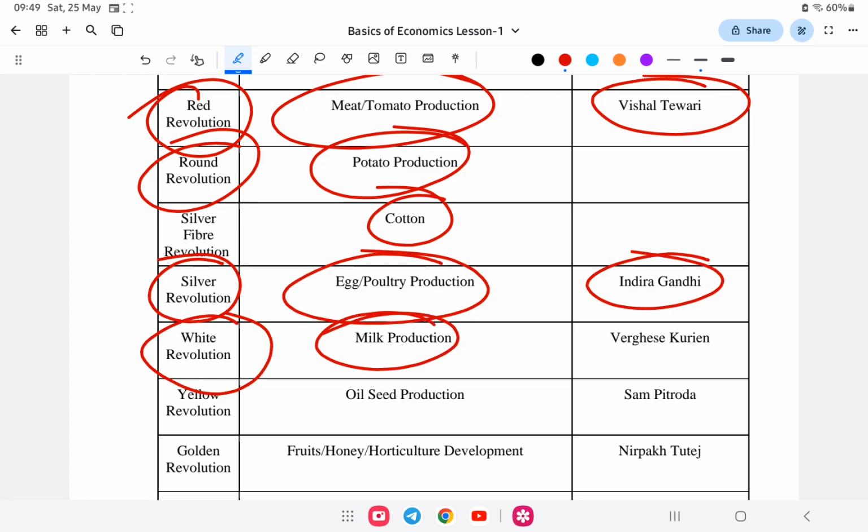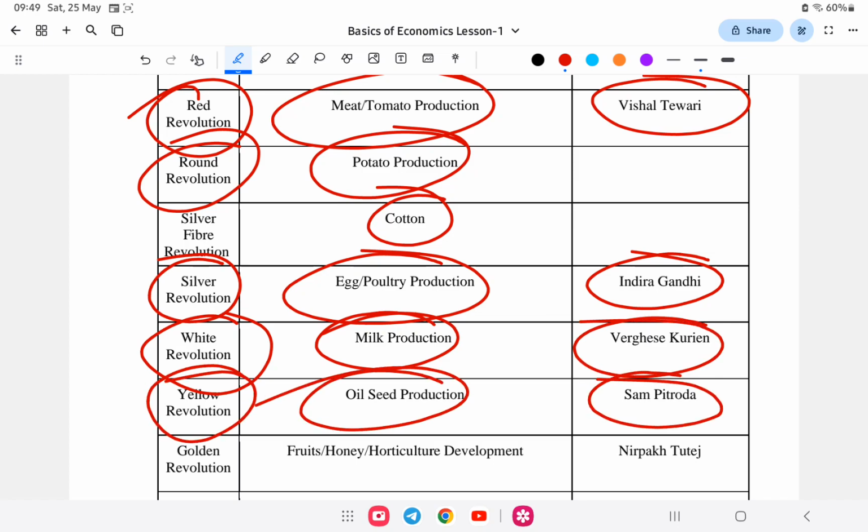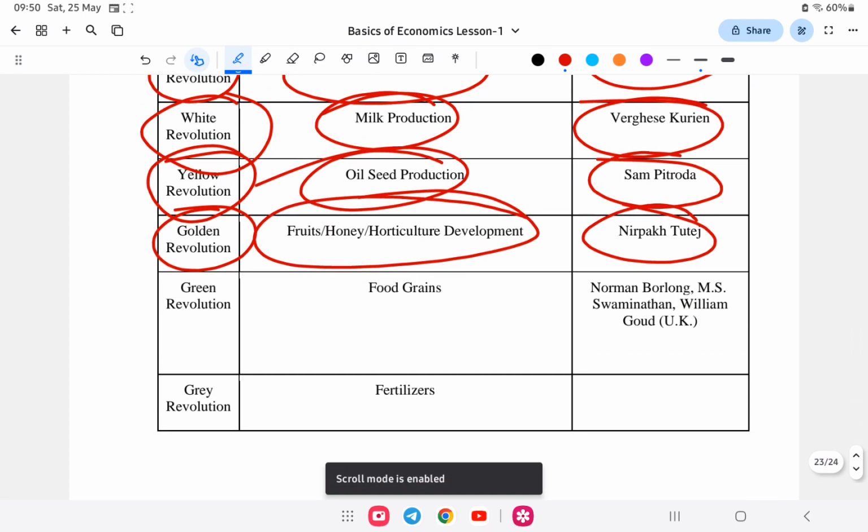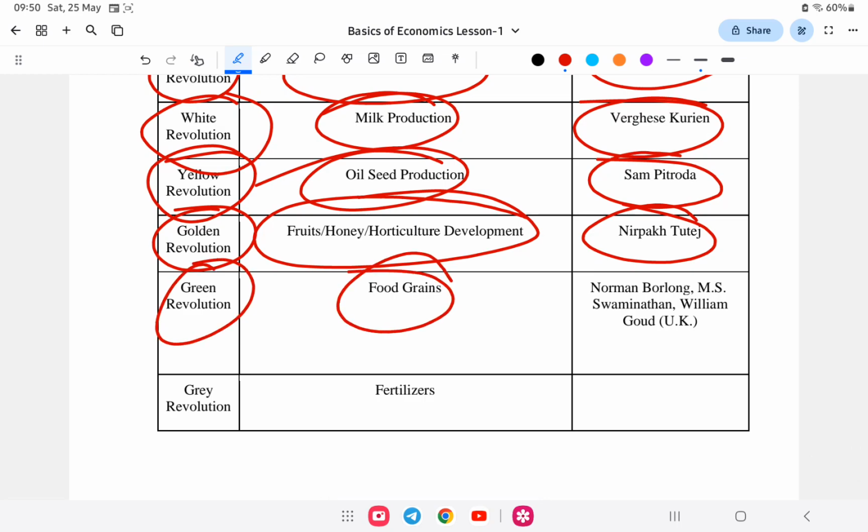White revolution is of milk, with Varghese Kurien. Yellow revolution is of oilseed production. And golden revolution is fruits or honey or horticulture development. And green revolution is related to rice, that is food grains, wheat and rice. There are three persons: Norman Borlaug, MS Swaminathan and William Gaud. In India it is Mr. MS Swaminathan.